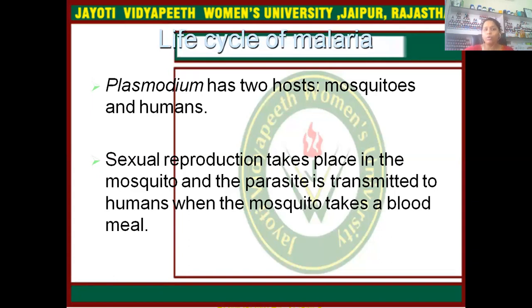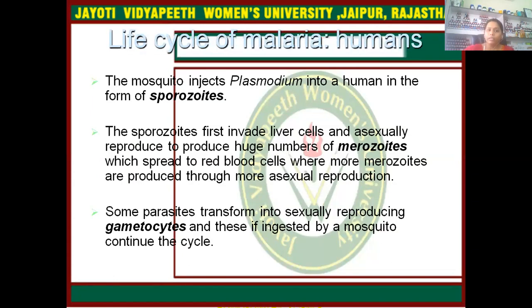Plasmodium has two hosts, the mosquito and the human. Sexual reproduction takes place in the mosquito, and the parasite is transmitted to the human when the mosquito takes a blood meal. The mosquito injects Plasmodium into a human in the form of sporozoites, meaning the infective form is the sporozoite.